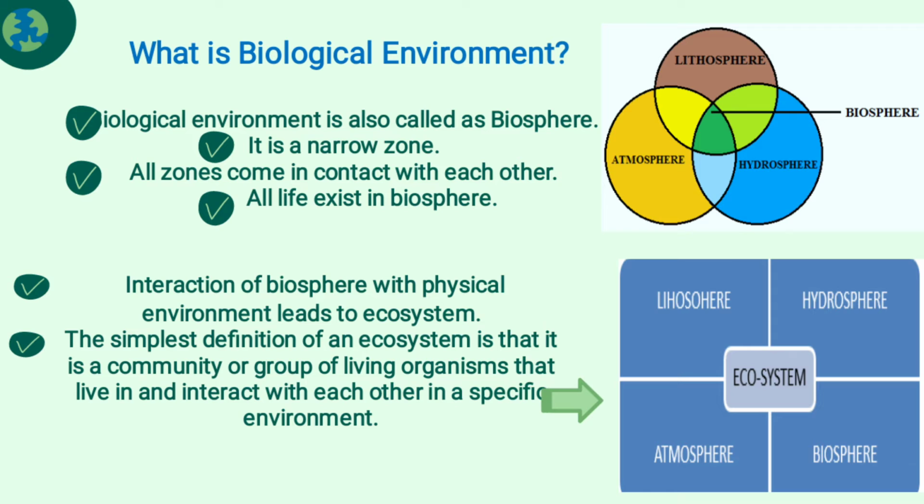That means the lithosphere, hydrosphere and atmosphere and the human life, everything together is called biosphere. Biosphere is a place where a man, a living organism can live. And this together is called the ecosystem, which means lithosphere, hydrosphere, atmosphere, biosphere all together is called the ecosystem.